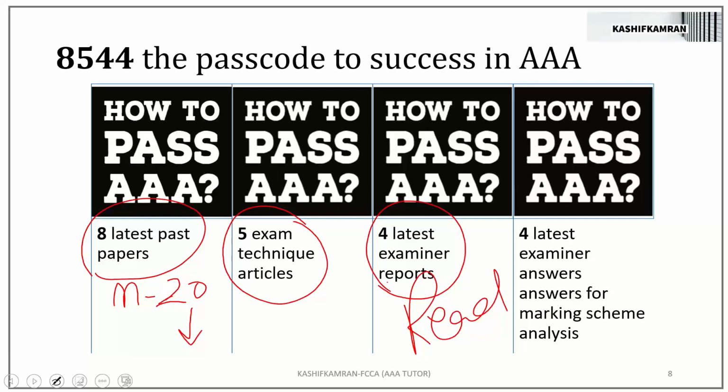8, 5, 4. And last 4, another frequently asked question of the student. Marks. How many marks will I get? 1, 2, 1, 2, 3. How do I get to know as a tutor the marks? Do I have something different? No, I have the same thing which you have. 4 latest.